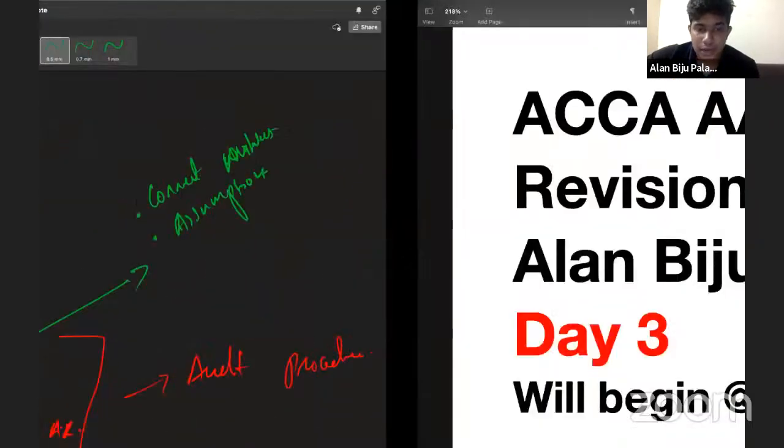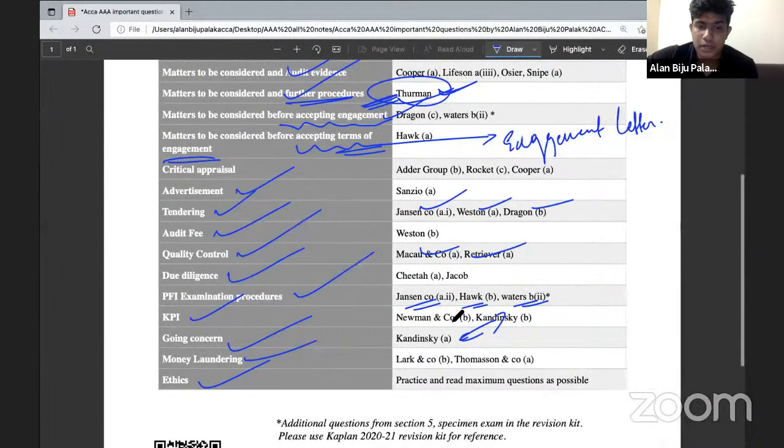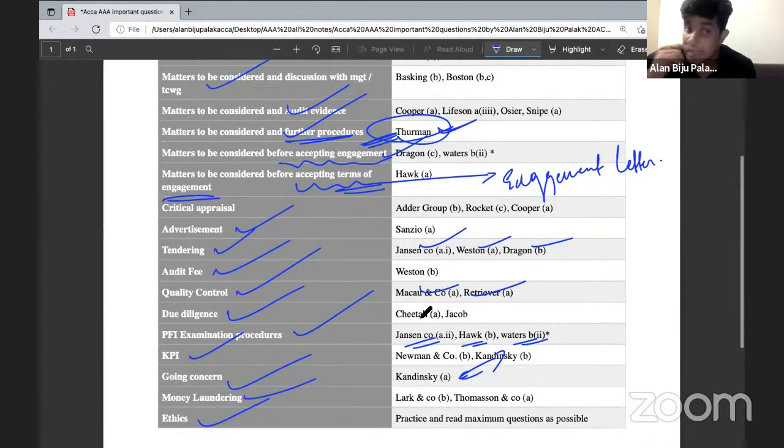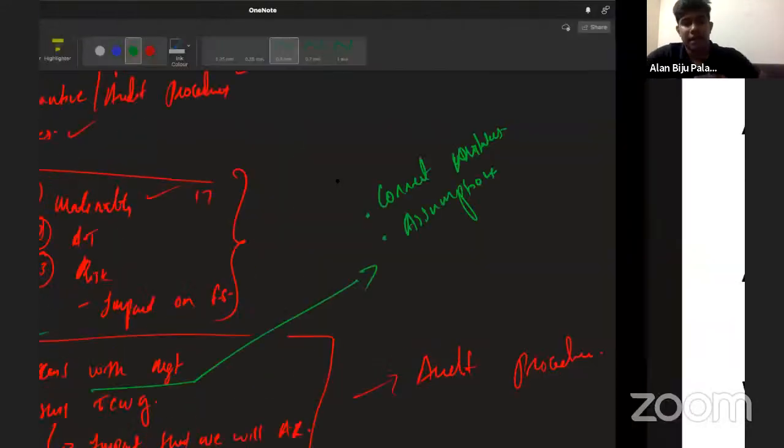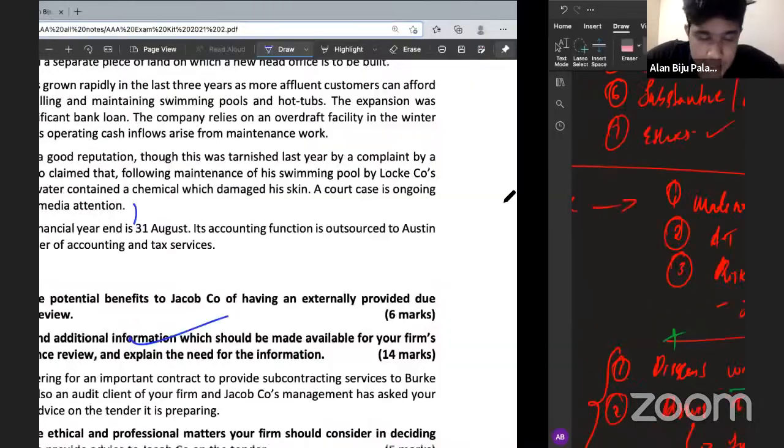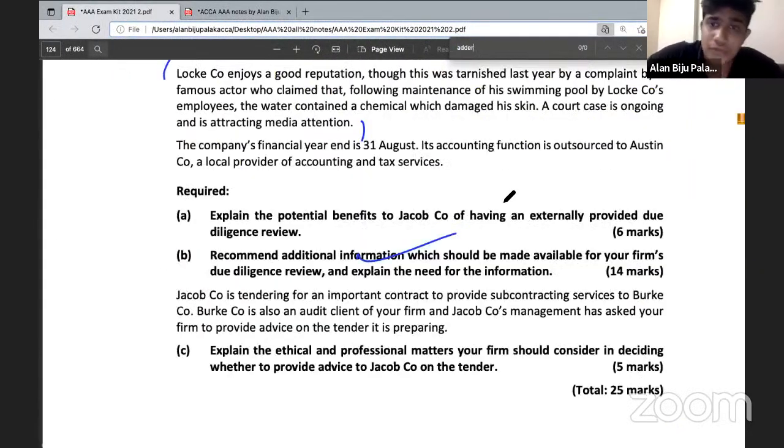Again, I have listed the due diligence engagement questions here, which is very important. That includes a question of Cheater company and Jacob company. And very finally, the area is critical appraisal. The critical appraisal area is tested as part of your exam in a variety of ways.